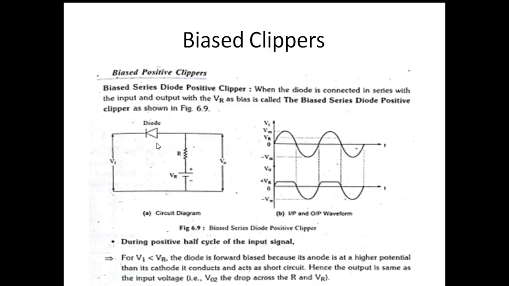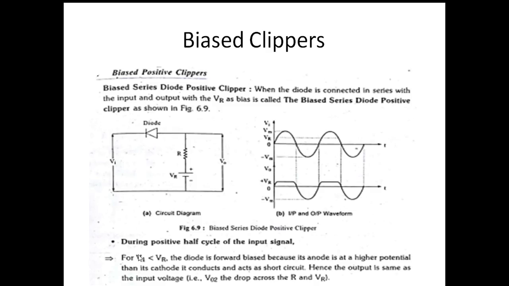During positive half cycle, since this diode is connected to the battery with positive connected to positive, the diode is in forward bias. The diode will be in forward bias as long as the applied voltage is less than VR.